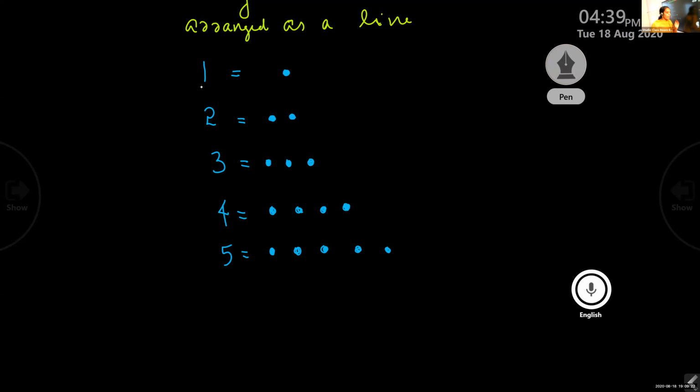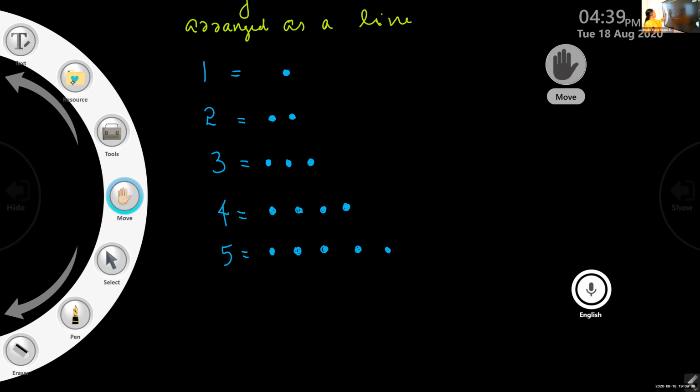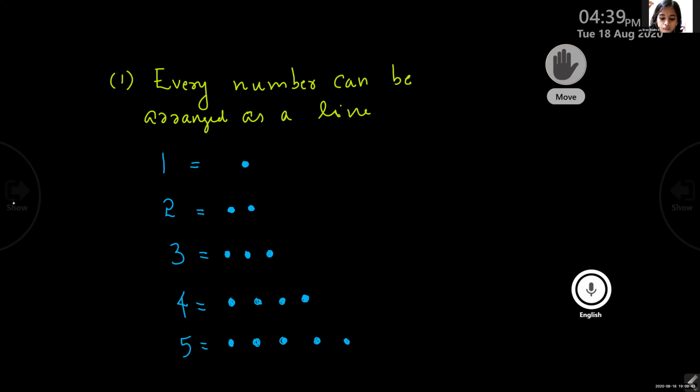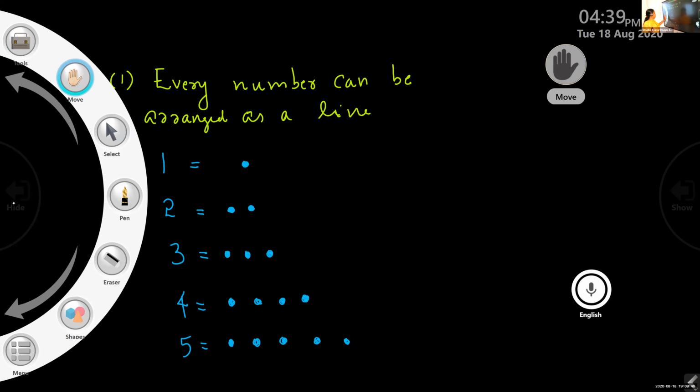If you represent the number as dots, every number can be arranged in a line. Is it clear now? Write it. Every number can be arranged as a line. So this is the first one.